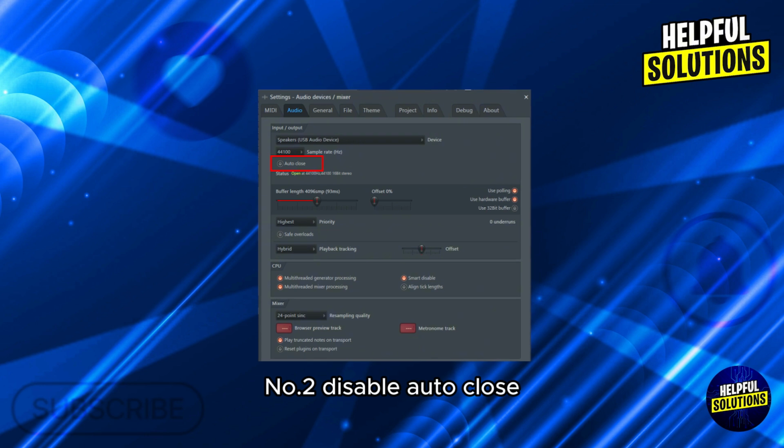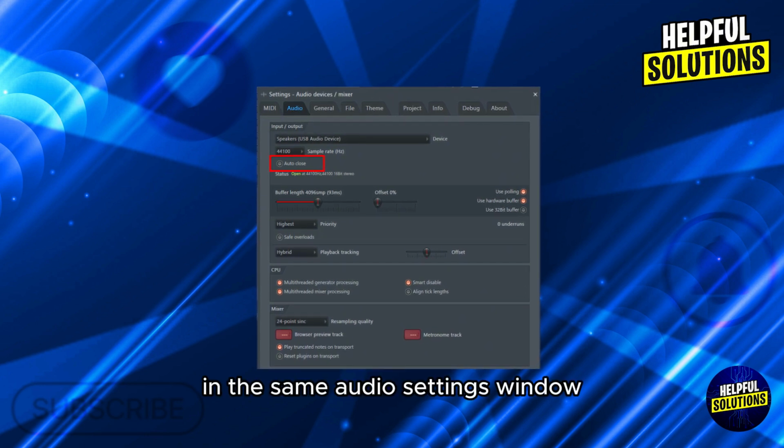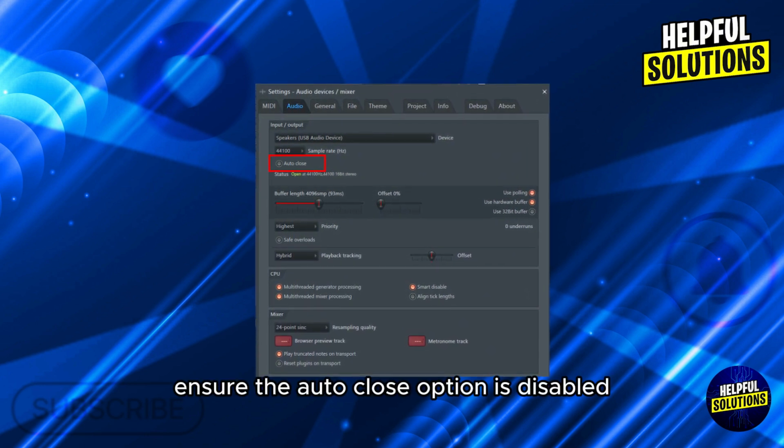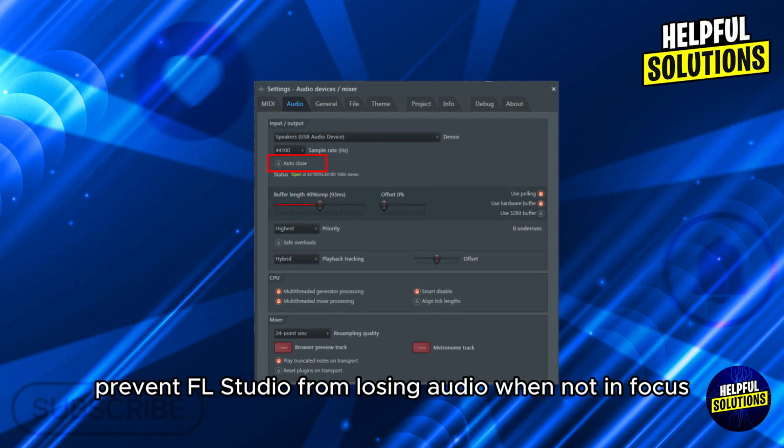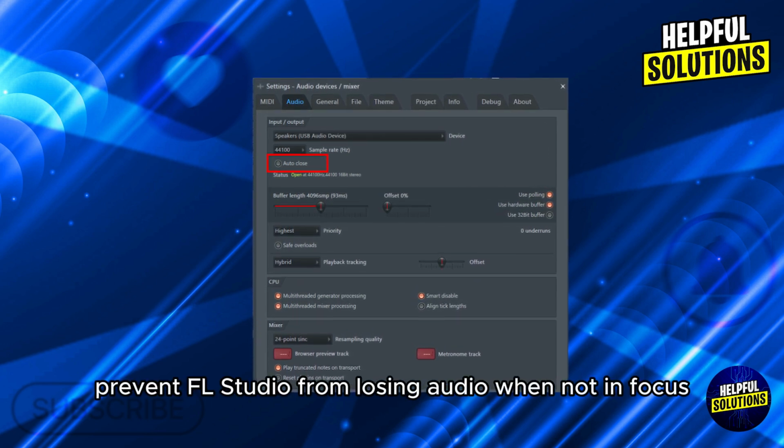Number 2. Disable Auto Close. In the same audio settings window, ensure the auto close option is disabled. This prevents FL Studio from losing audio when not in focus.